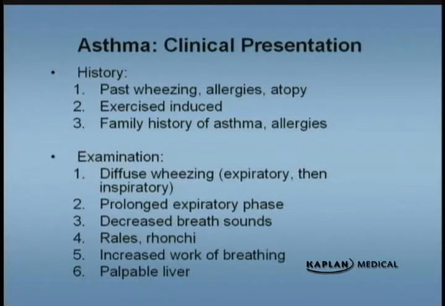Look for a past history of wheezing. That's easy. If they've had recurrent episodes of wheezing, you're pretty much going to diagnose that with asthma. Now, don't forget that children under 2 years of age can have recurrent bronchiolitis, and that can cause wheezing. So that's another part of your differential diagnosis. Look for a past history of allergies. So if the patient has allergies, then they have a certain type of immune response. That puts them at higher risk for asthma. Look for a past history of eczema or atopic dermatitis. All of these things kind of have similar mechanisms, so that puts them at higher risk for asthma.